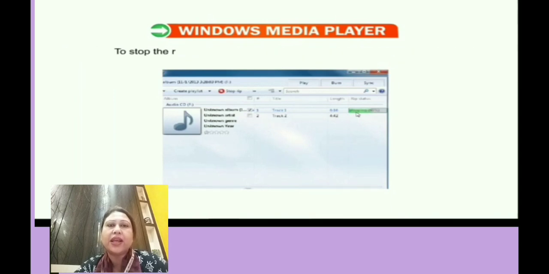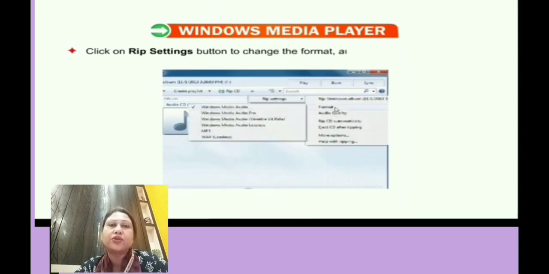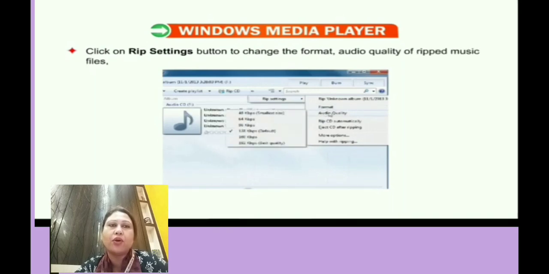Okay, now if you want to stop copying some songs, in the same way you can stop the ripping process at any point by clicking on the stop rip button. Then you can click on the rip settings if you want to change the format of your audio, from MP3 to MP4, or any quality of the ripped music files.